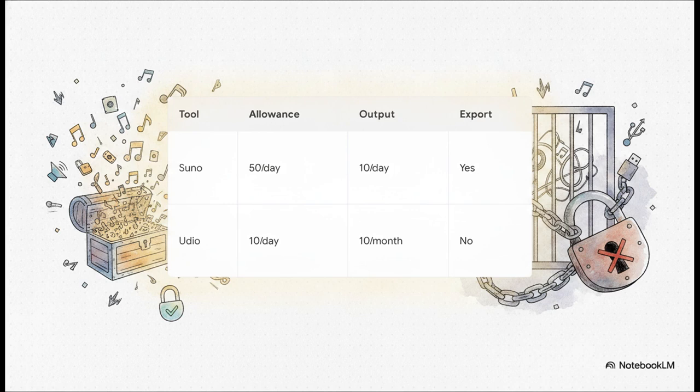Now, what's really interesting about this slide is the reality of the free tiers. Both are completely free to start, but the allowances dictate everything about how you can use them. Suno gives you 50 credits a day, which is about 10 songs daily, and you can export them. Udio gives you 10 credits a day, but the way their specific generations work, it equates to roughly 10 songs a month for free. Because of Udio's strict export ban on these files right now, it's incredibly difficult to actually use your Udio creations in external projects. So Suno is clearly the more practical choice for most creators today.